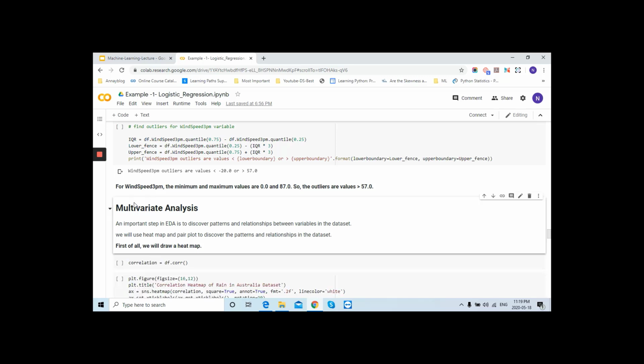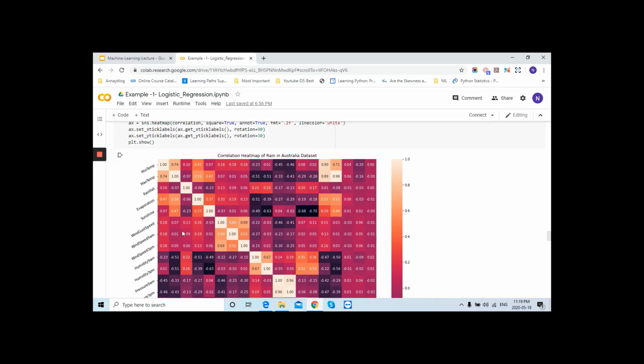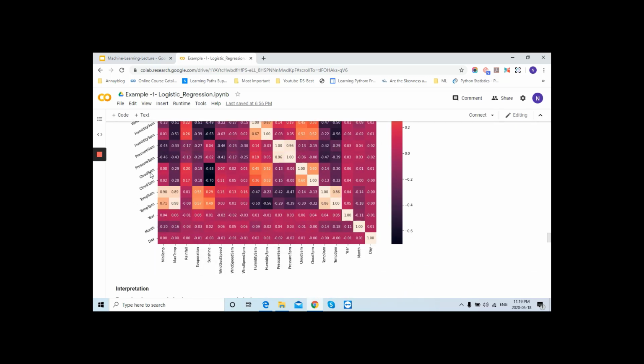Now we are done with the analysis of univariate, then bivariate. Now we are going to do the analysis using the multivariate relationship, that is, how multiple variables are interconnected with each other. First of all we will draw a heat map, and now we can see the result. If you look at the whole graph and consider first your target variable, which variable is connected with it the most?